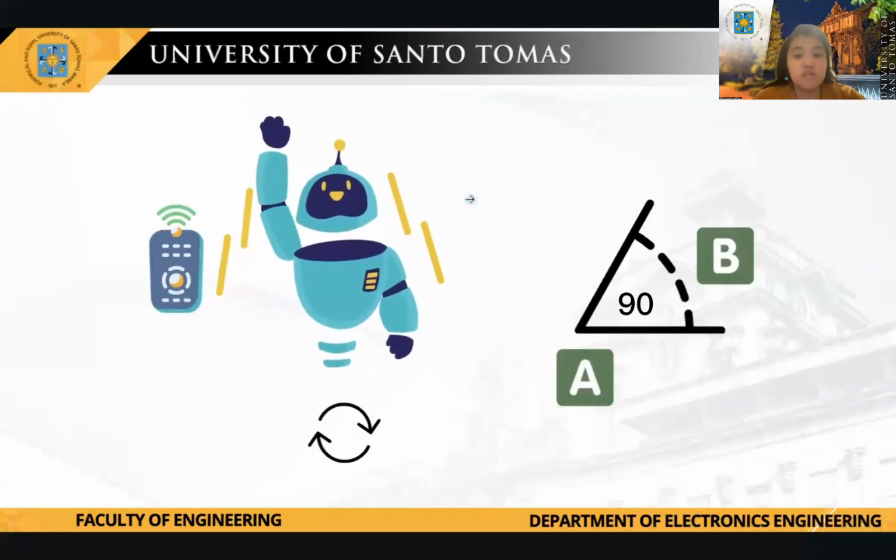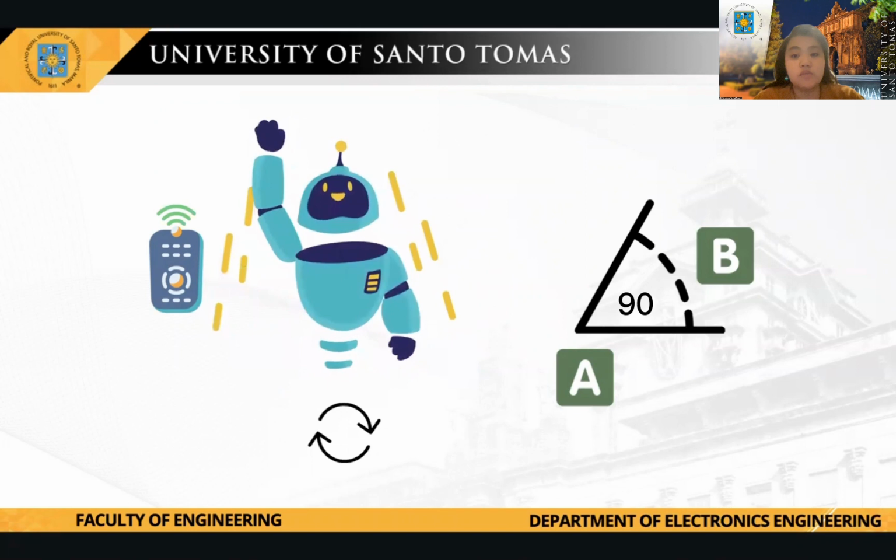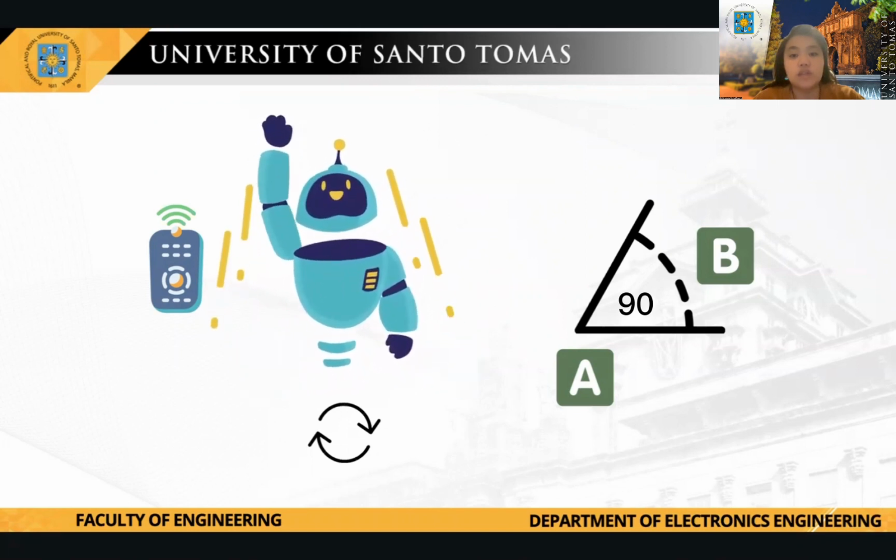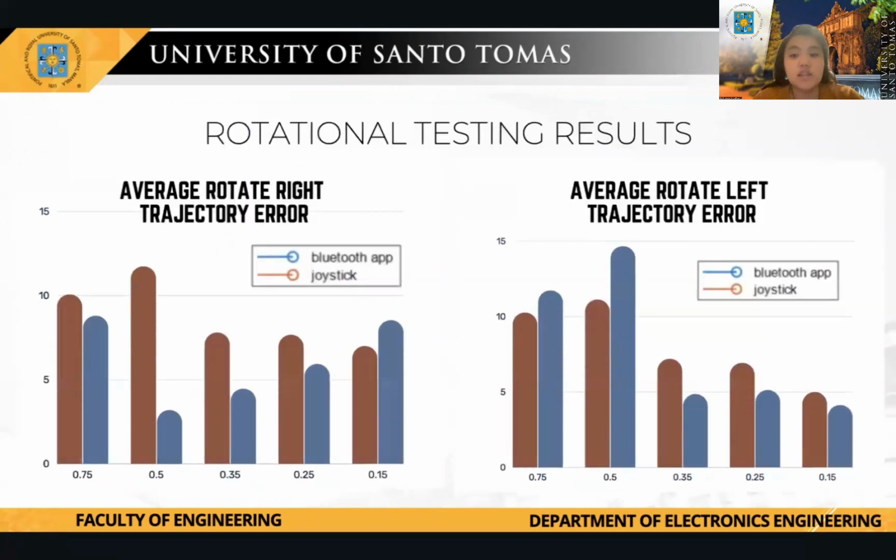In conducting the rotational tests, the robot was to be rotated both left and right 90 degrees while the starting and final angle was recorded. The difference between the starting angle added with the 90 degrees and the final angle was the recorded deviation angle. The succeeding table represents the average deviation angle of 15 trials recorded for each speed of the robot, together with the time it takes to rotate left or right for both modes.